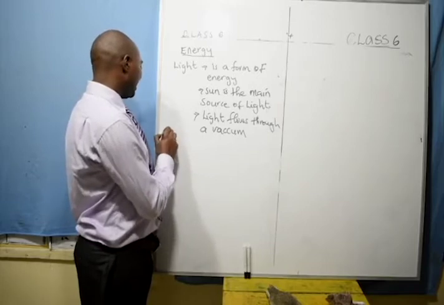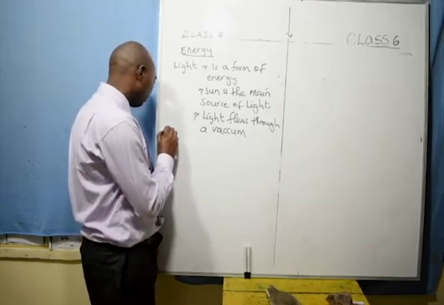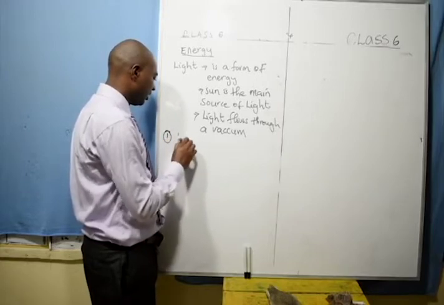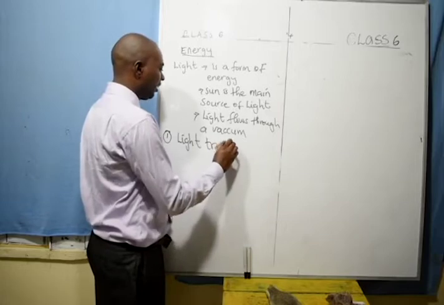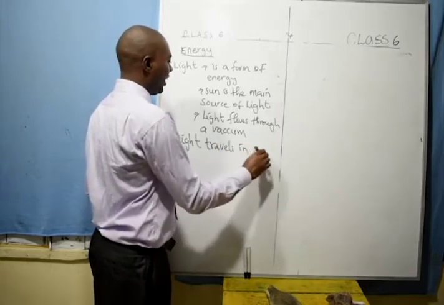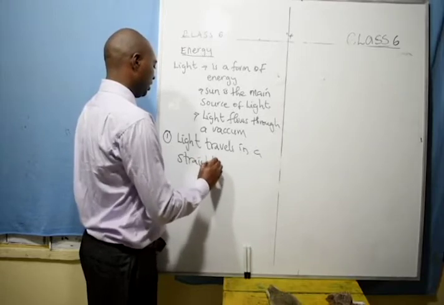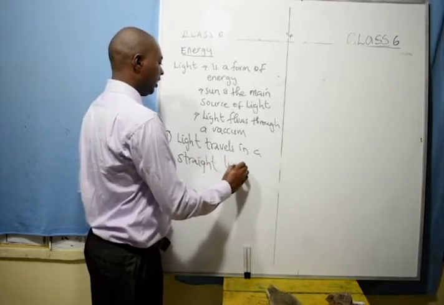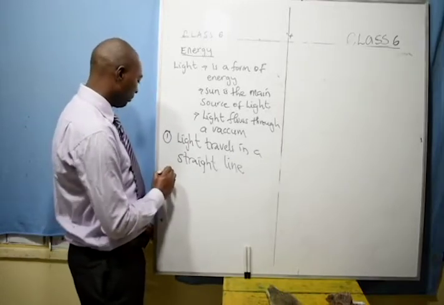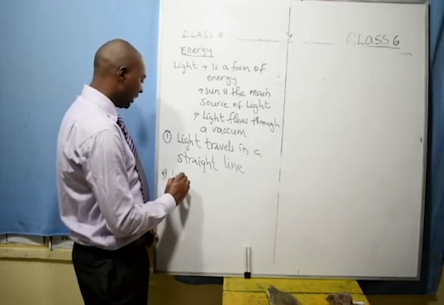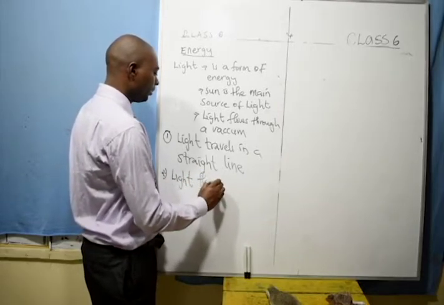Then light has some special characteristics. Number one is that light travels in a straight line. Then, number two, light is emitted in rays. Light flows in rays.